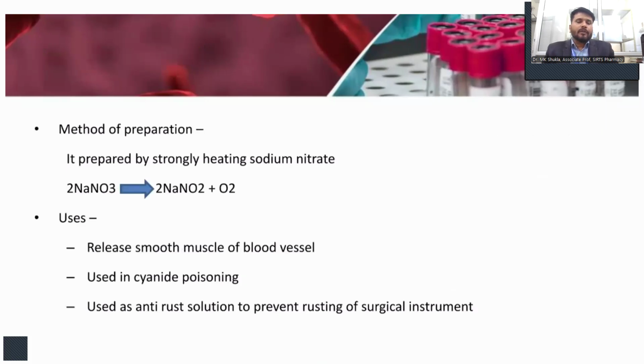It is prepared by strongly heating sodium nitrate, and it also liberates oxygen. What are the uses? It relaxes smooth muscle of blood vessels. Used in cyanide poisoning. Used as an anti-rust solution to prevent rusting of surgical instruments.